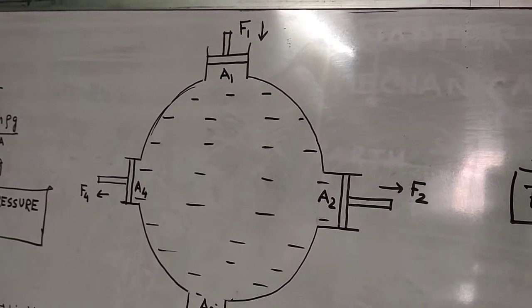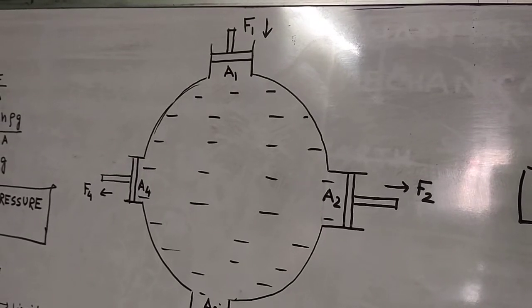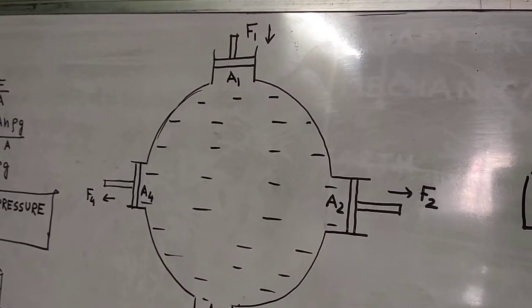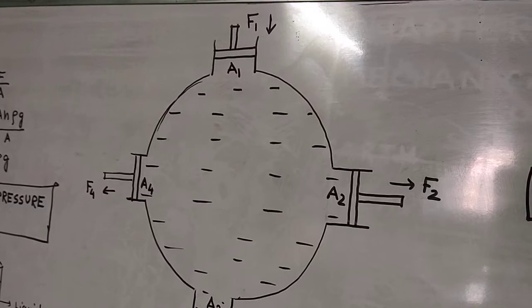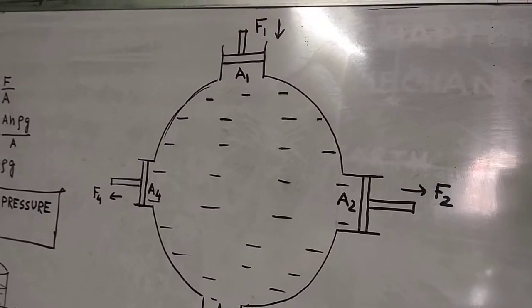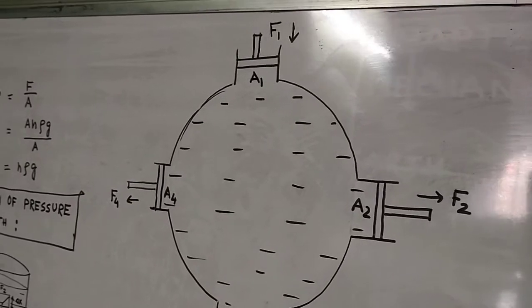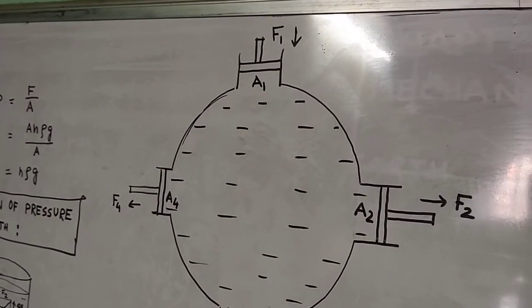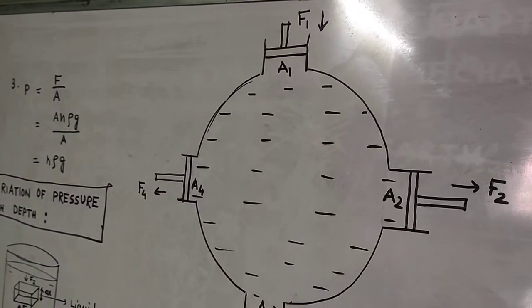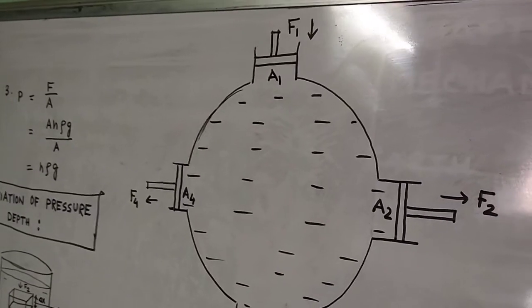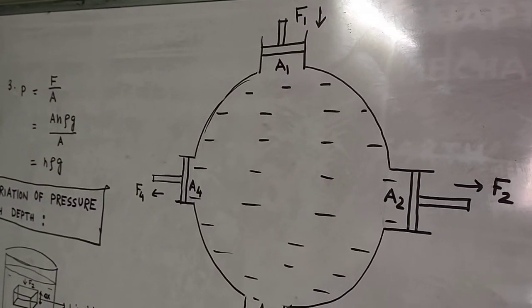So here we have applied force F1 on the piston whose area is capital A1. So when you apply force on the piston, then definitely a pressure generates and that pressure disturbs the liquid, or you can say that pressure moves through the liquid.